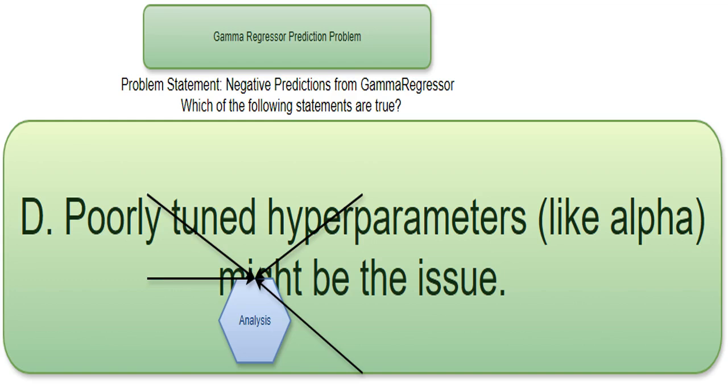This question asks you to identify the correct statements about why a gamma regressor model, used to predict time until an event, might be giving negative predictions. That's a problem because time can't be negative. Let's examine each option carefully.